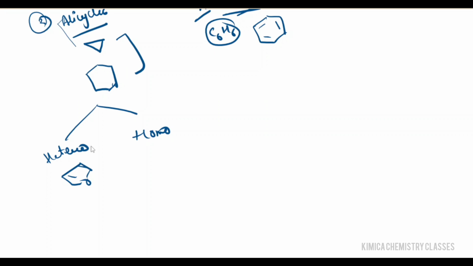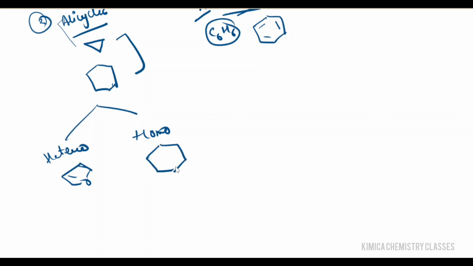Their properties are similar to aliphatic compounds. Examples are cyclopentane, cyclohexane and cyclobutane. They can be saturated or unsaturated. This is the structure of cyclohexane.